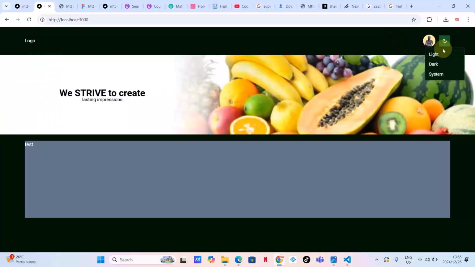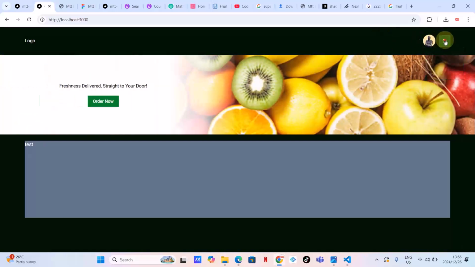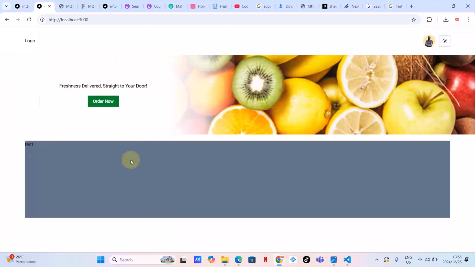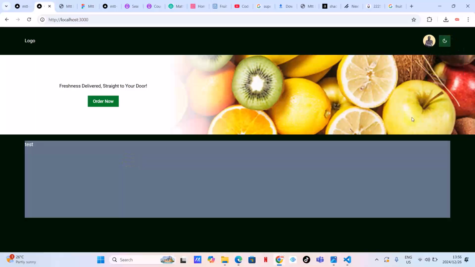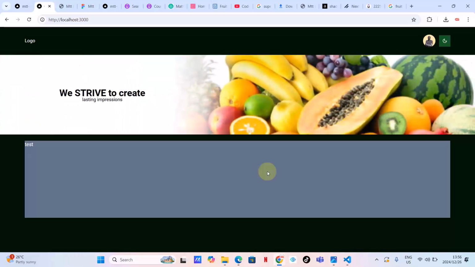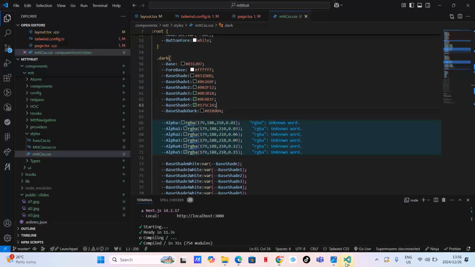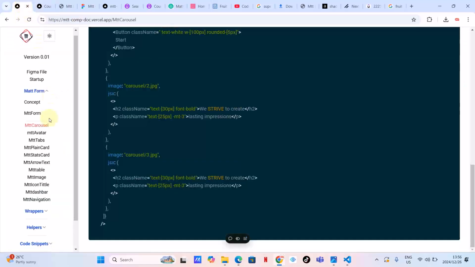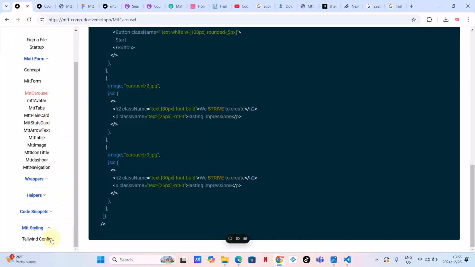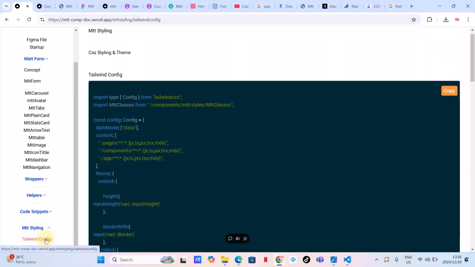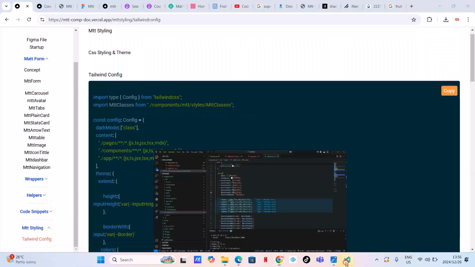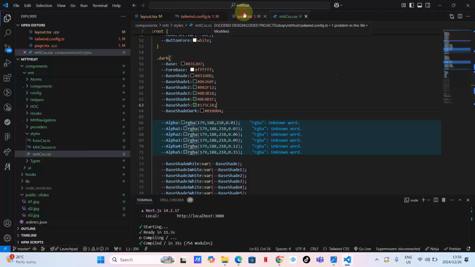Now I think everything blends well together. And then let's go to the light theme. As you can see, guys, we've got a perfectly working light and dark theme without any extra effort. So now let me introduce you to some other layers, which it looks like I forgot. Can I get those in the documentation? I'm not sure if we have. Let's go to matte styling tailwind. Is this what I want? No. Let me go there. I think I will remember what I want.